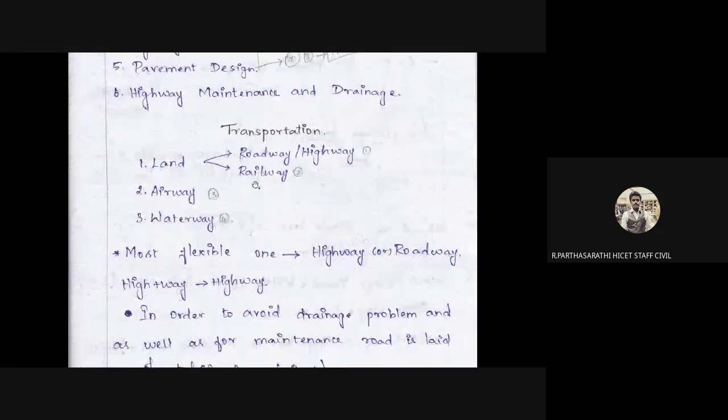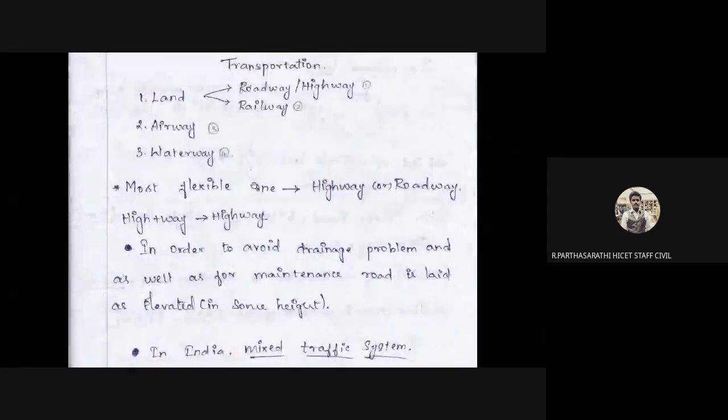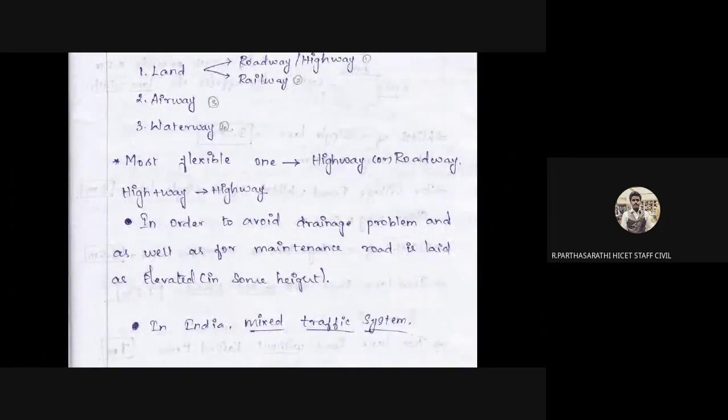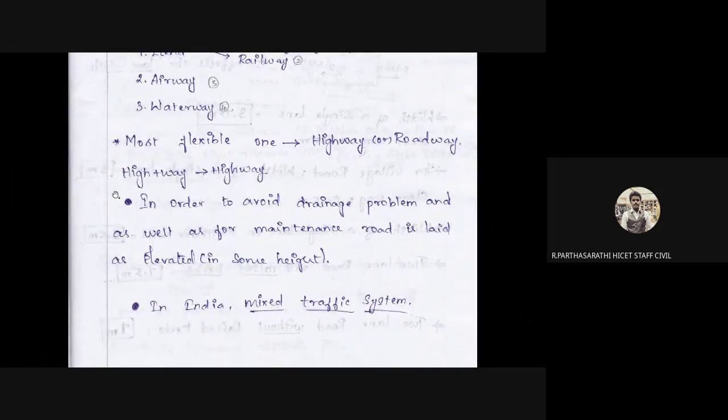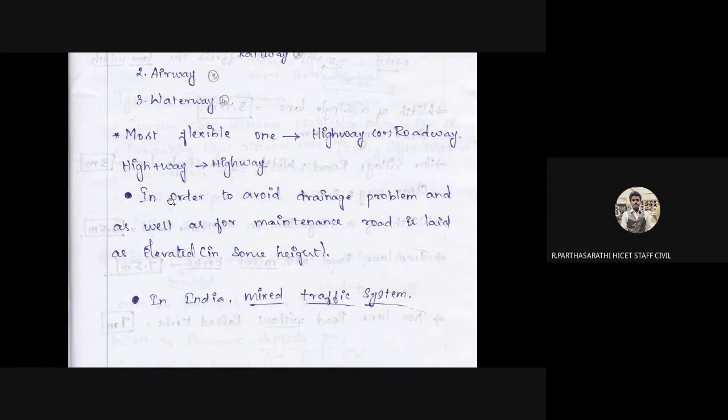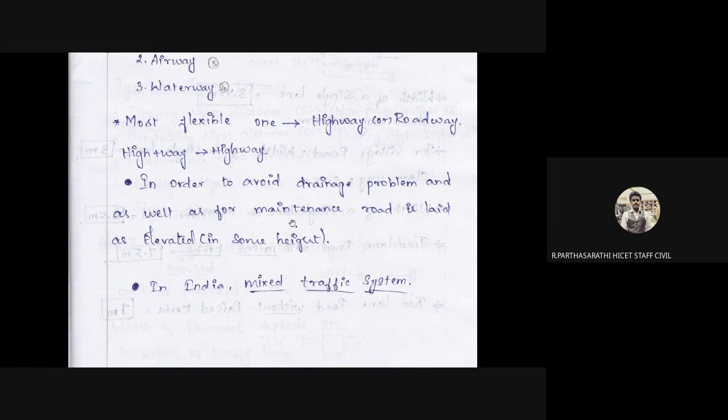First, the most flexible one, the highway and roadway. Highways are the high plus way. The broad road dimension should have flexibility, that is called a high plus way. This is called a highway. In order to avoid drainage problems as well as for maintenance, the road is laid elevated at some height. So what is the reason for the elevation?